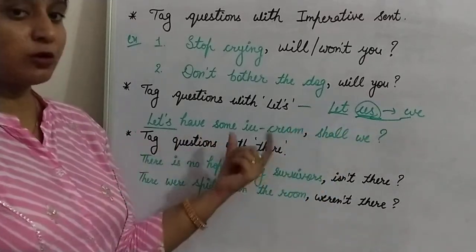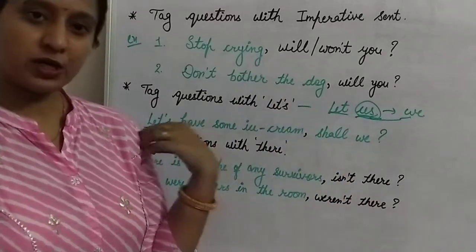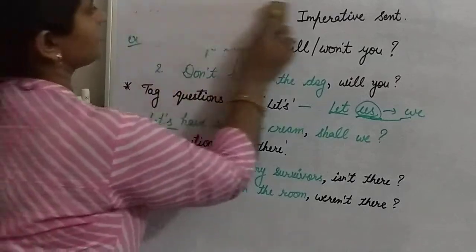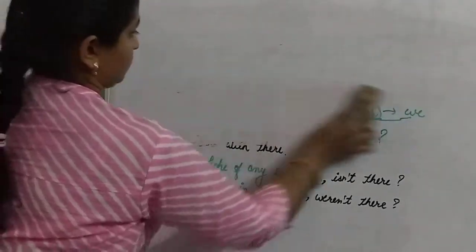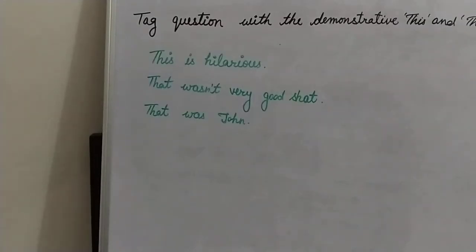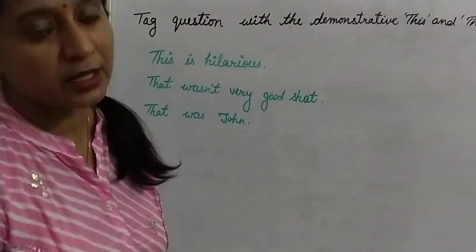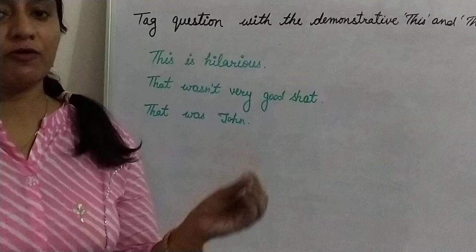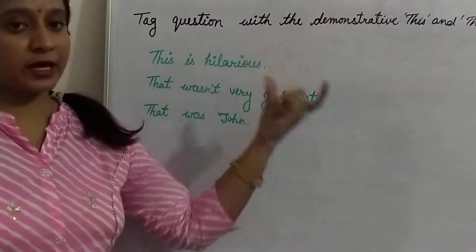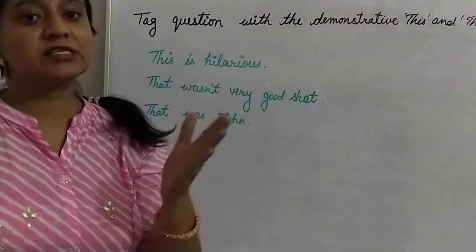If you have a statement with there, then you can use there as a pronoun in the tag question. Now the next exception is if you have a tag question with demonstrative this and that. If in the statement you have a demonstrative this and that, then this and that are replaced with it in the question tag.